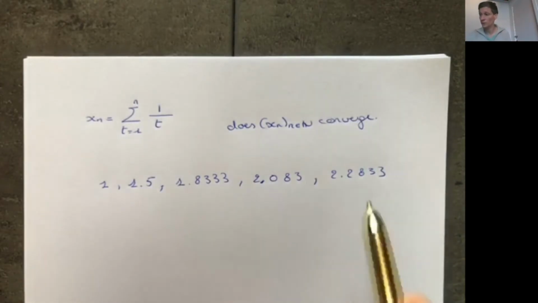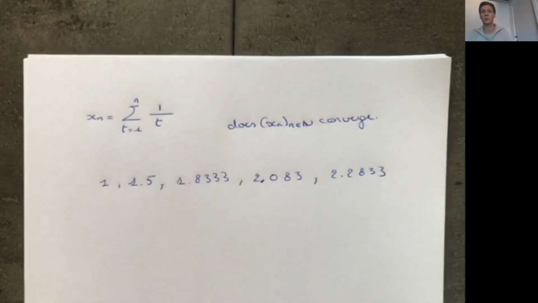So it's clear that every element will be somewhat bigger than the one before, because you're adding 1 over t to the sum. But now the question is, does this converge, or does this not converge? Does it go to infinity maybe?